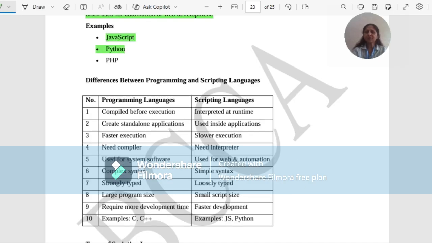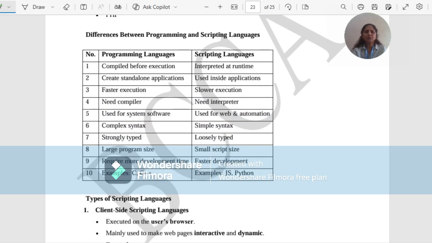Let us see the differences between programming and scripting languages. Programming languages are compiled before execution, whereas scripting languages are interpreted at runtime. Programming language creates standalone applications, whereas scripting language is used inside the applications. Programming language is faster and scripting language is slower in execution. Programming language needs a compiler and scripting language needs an interpreter. Programming languages are used for system software and scripting languages are used for web development or for automation.